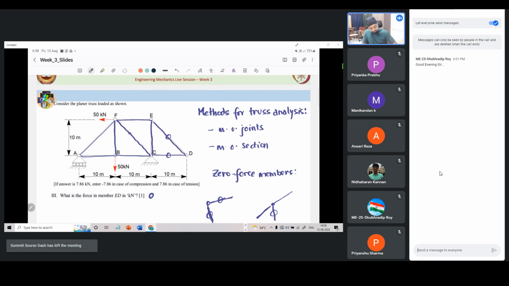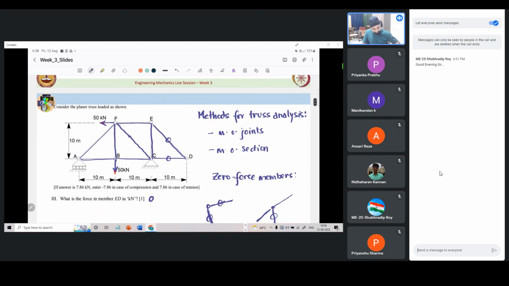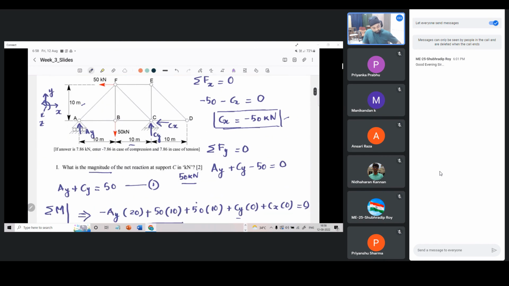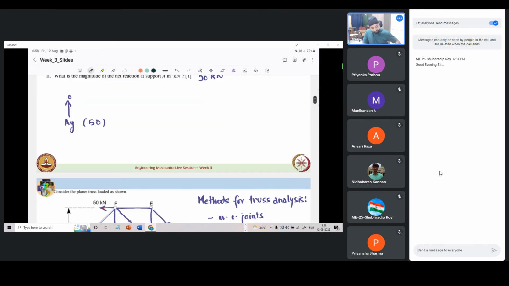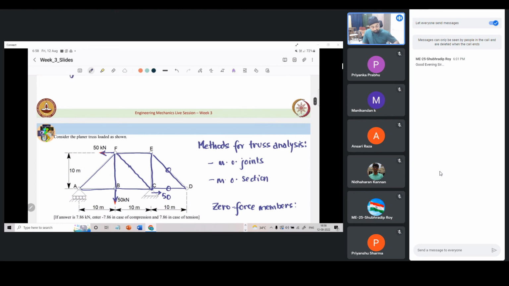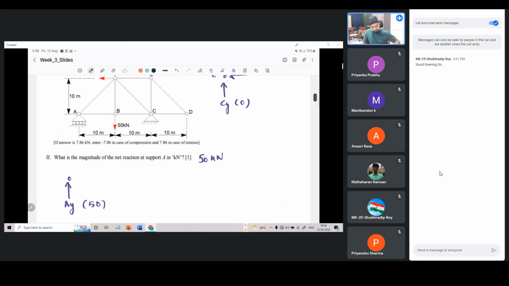So we have the truss like this, and we have 50 applied here, 50 applied here, and we had already calculated the reactions. So there was only a horizontal reaction here, which came out to be 50, which was applied in that direction. So let us apply it correctly. 50. Sorry, there was only a vertical reaction, which came out to be AY was plus 50.